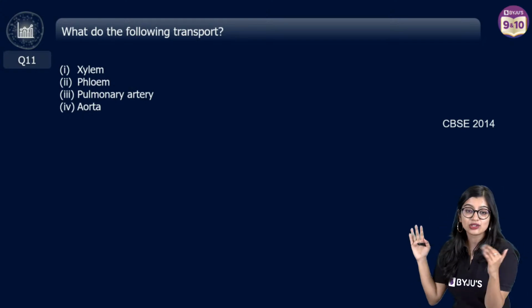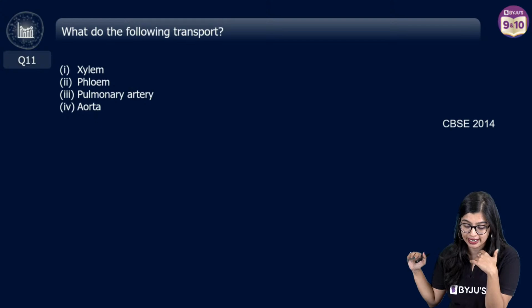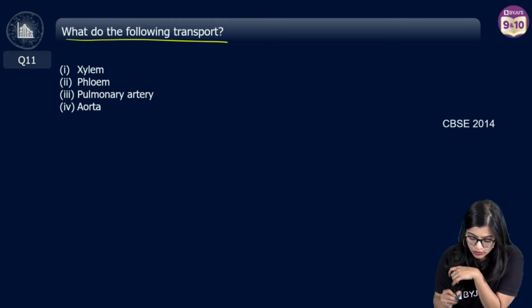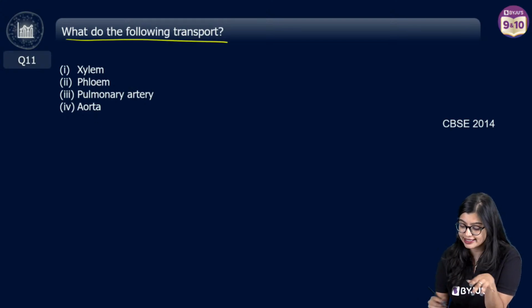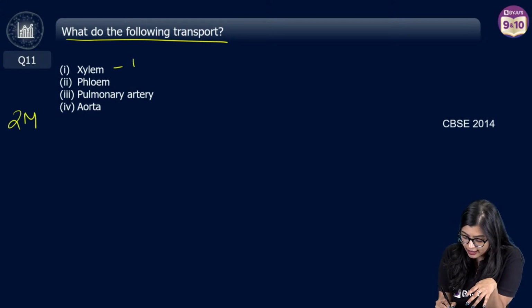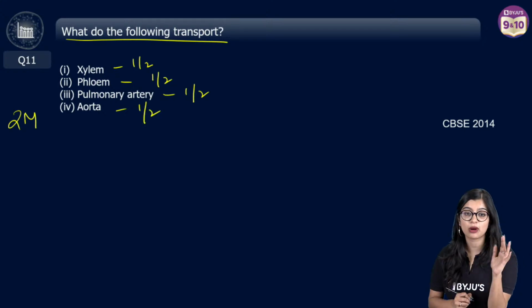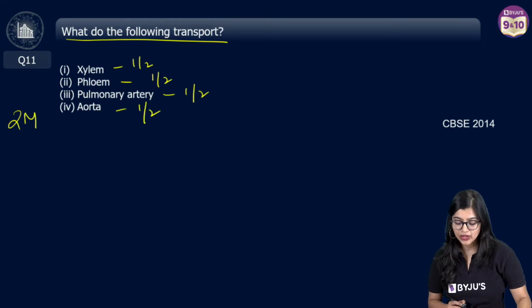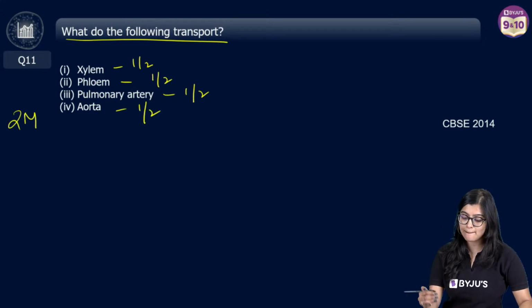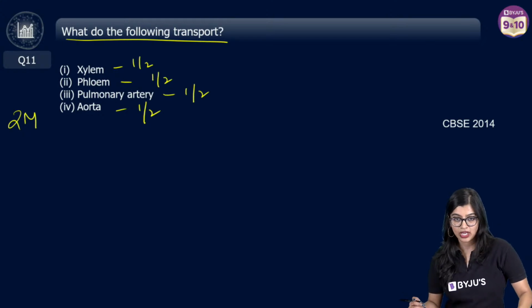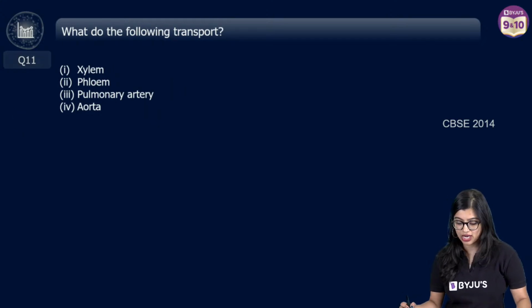Now, this is a very easy question on transportation again, right? As we all know, what do the following transport? So easy. Your 2 marks is in your pocket. Half mark, half mark, half mark, half mark here for all of you. So now you have xylem, phloem, pulmonary artery and aorta. What does xylem transport?